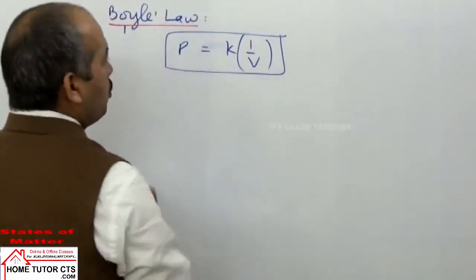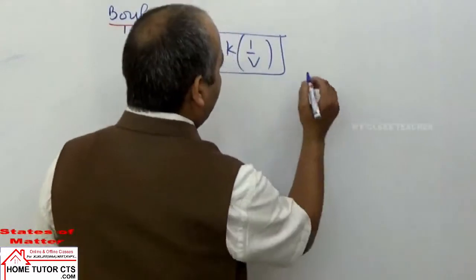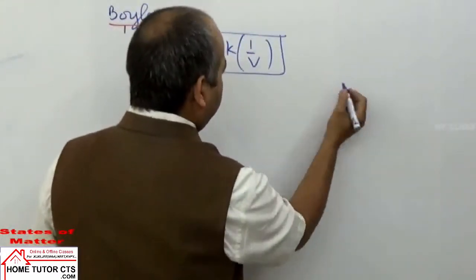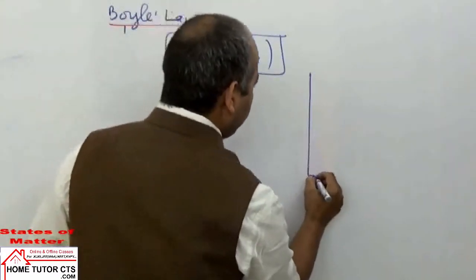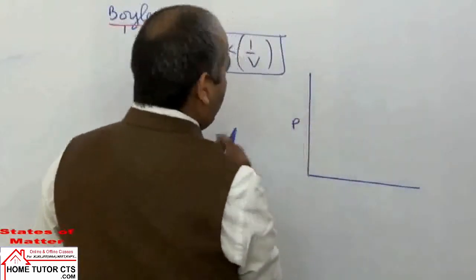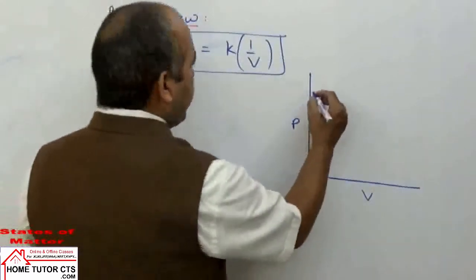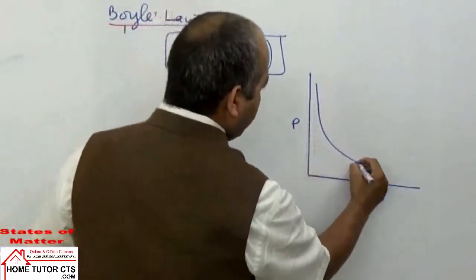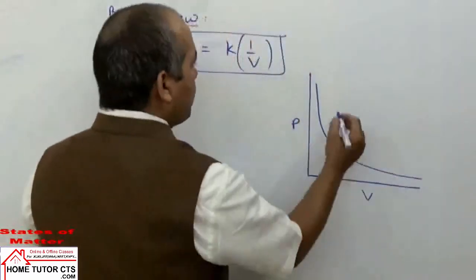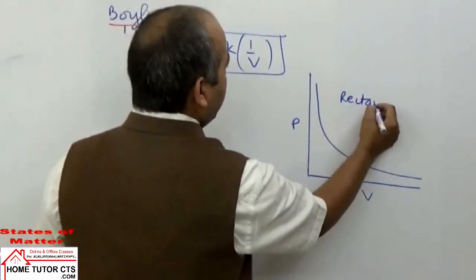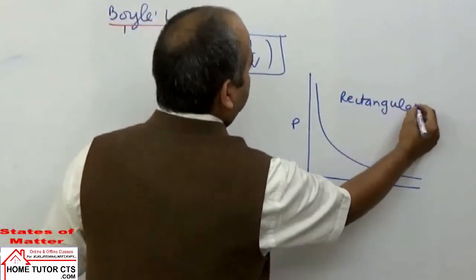So in this case, if you draw the graph of pressure and volume, the nature of the graph is obtained. We will get a graph of this nature. This graph is called a rectangular hyperbola.